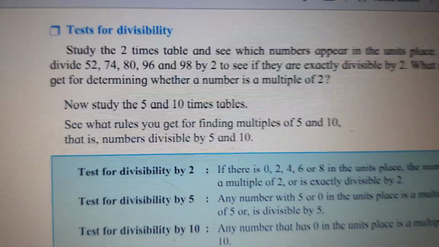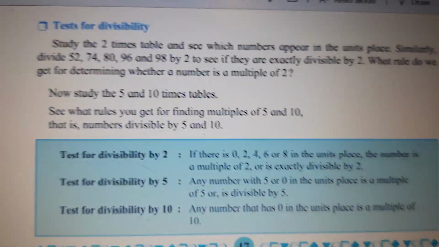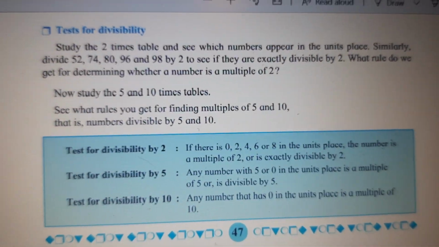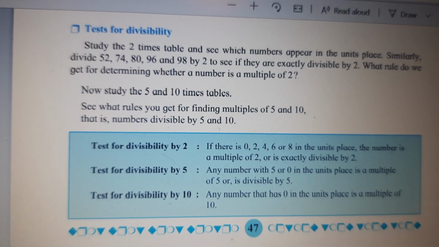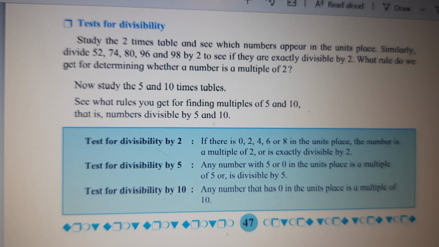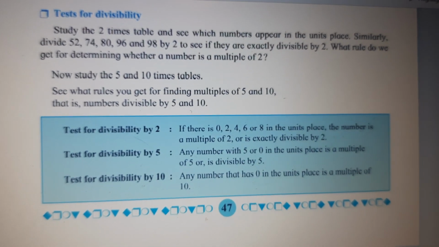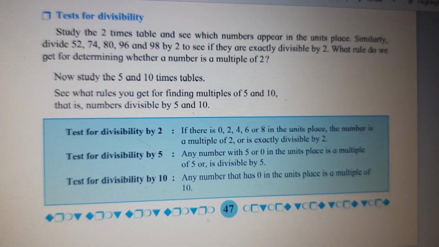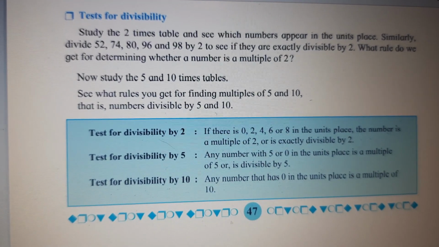even the textbook says study the 2 times table, that means the table of 2, and see which numbers appear in the units place. Similarly, divide 52, 74, 80, 96 and 98 by 2 to see if they are exactly divisible by 2. What rule do we get for determining whether a number is a multiple of 2?